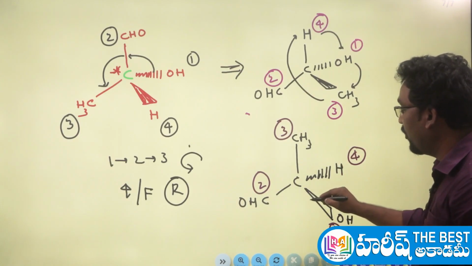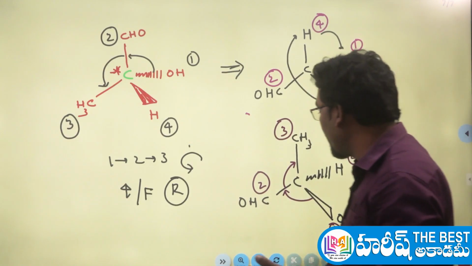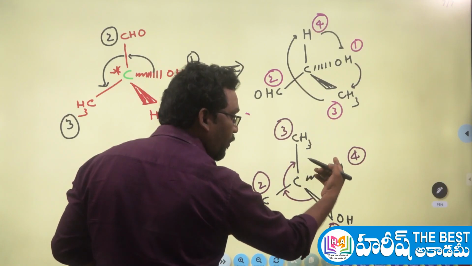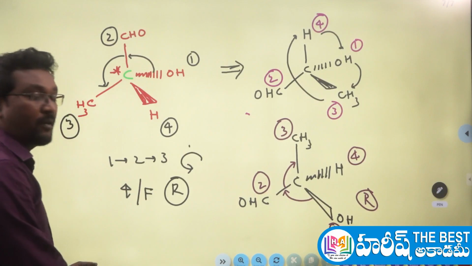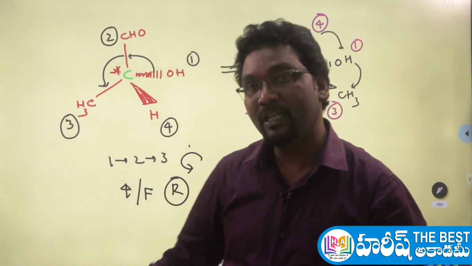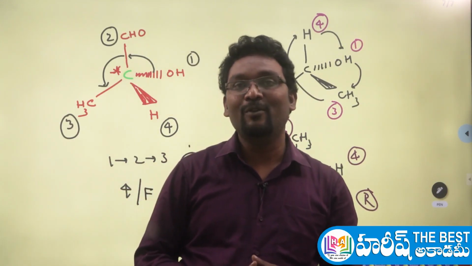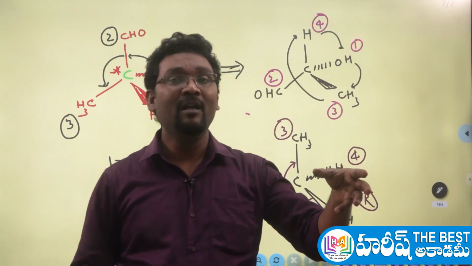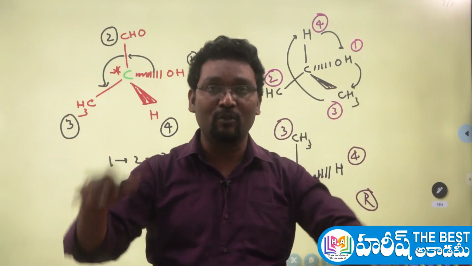Now view the molecule from first to second and second to third. How is our eye direction rotating? Yes, our eye direction is rotating in the clockwise manner. The fourth group is on the back side, so clockwise is the R configuration. Yes, it is in the R configuration. Understood now? Like this you have to assign the absolute configuration by following these rules. This is the way to assign the absolute configuration at a chiral carbon, whether the molecule is represented in the Fischer projection formula or the wedge-dash formula. You just follow these steps and you can assign the absolute configuration.